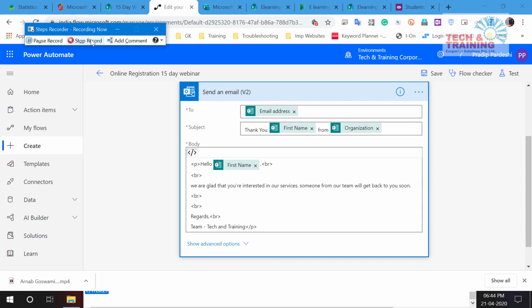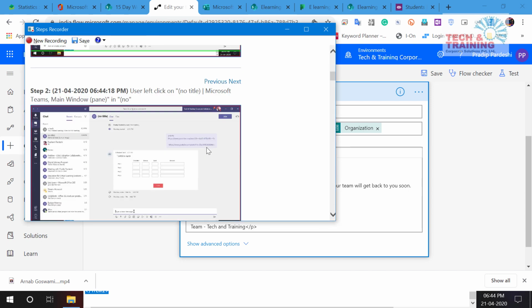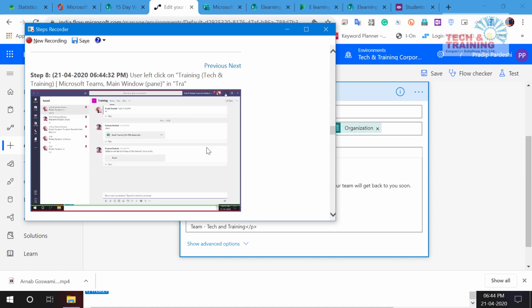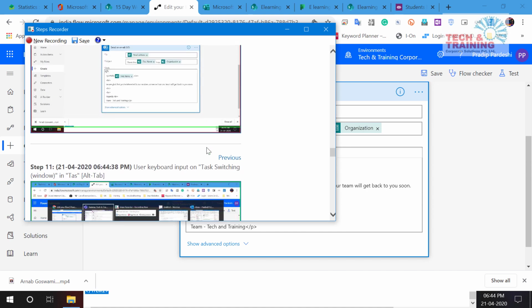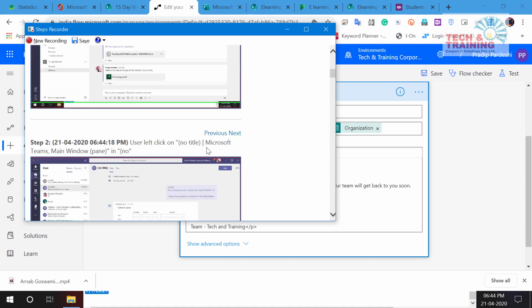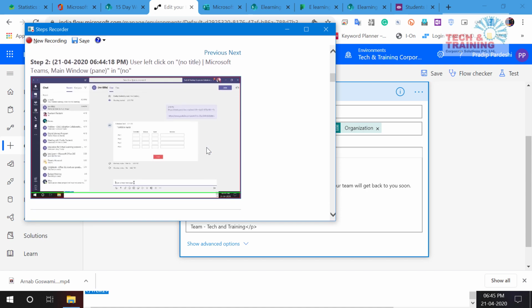What I'm going to do is click on stop recording, and see, all these screenshots are here. You just need to copy and paste. So let's say you're explaining something, you're creating an e-learning module or a PDF, and you would like to take multiple screenshots. You can use this Problem Steps Recorder and take these screenshots into one document. So friends, see how simple it is to take screenshots on your laptop.